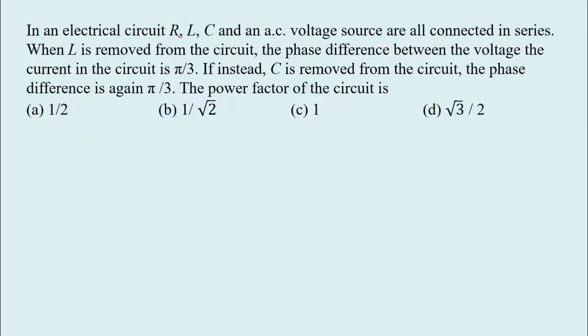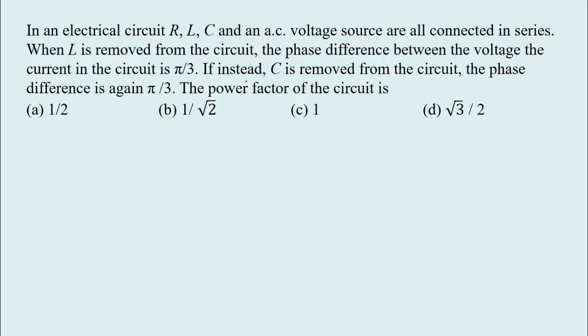In an electrical circuit, R, L, C and an AC voltage source are all connected in series. When L is removed from the circuit, the phase difference between the voltage and the current in the circuit is pi by 3. If instead C is removed from the circuit, the phase difference is again pi by 3.